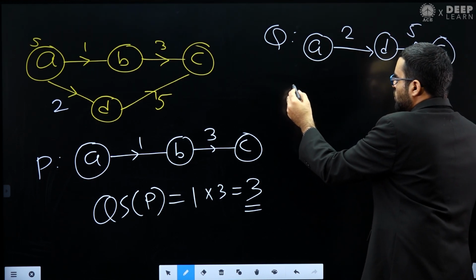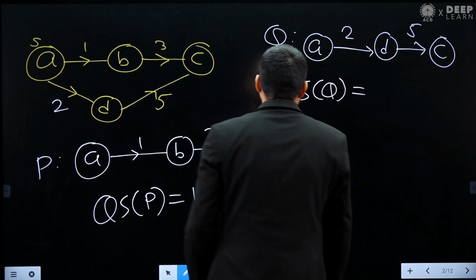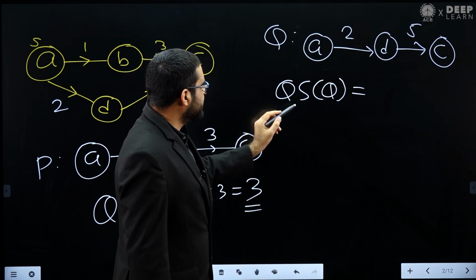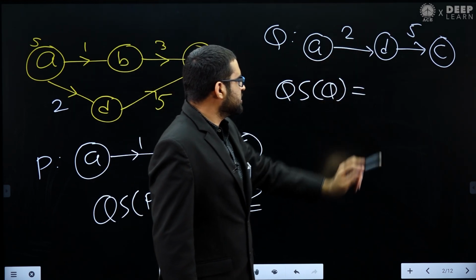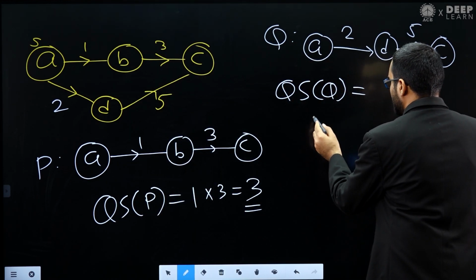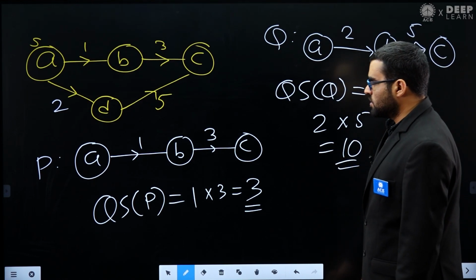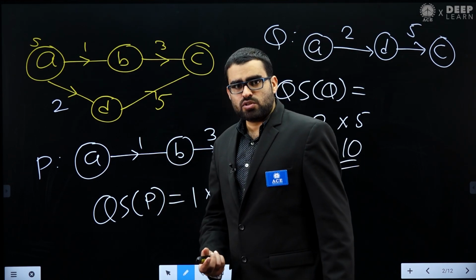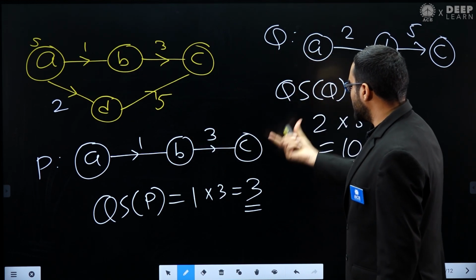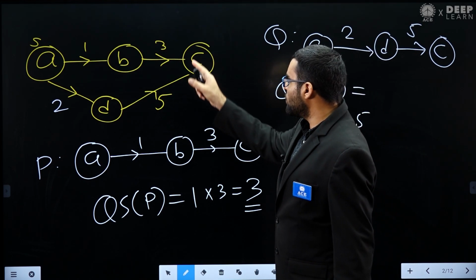Now if you find out the quality score of this path Q, from A to D and from D to C, the quality score will be the product of edge weights, basically 2 multiplied by 5. So the quality score of Q will be 2 multiplied by 5, and that is 10. So this is the definition of quality score of a directed path. We have seen the definition of quality score of a directed path. Now what is the definition of quality score of a vertex?